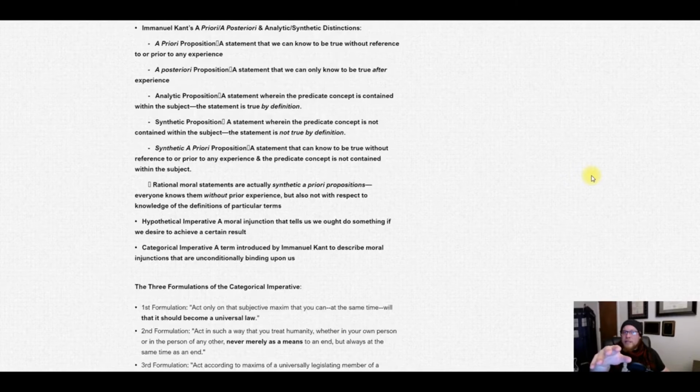But here's the thing that's interesting. That's an example of synthetic a priori, because even though you might have had to do the math and count up how many edges it has, it rendered in your mind already with the 12 edges, without you having to program that into your mind. In short, your mind made it with 12 edges without you even knowing that it had 12 edges. It just did that on automatic. And Kant's point is that our minds do a lot of things on automatic without us really having to tell it to do that. We don't have to program it. We don't have to shift gears.